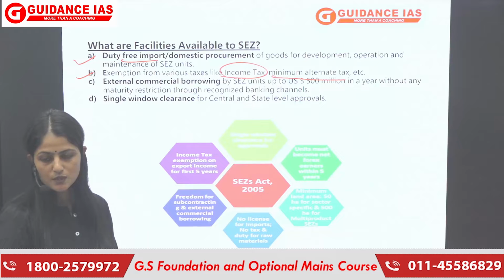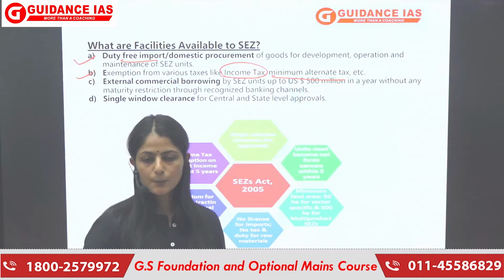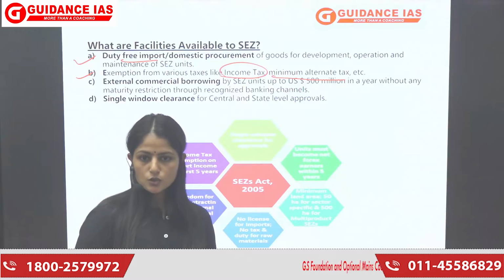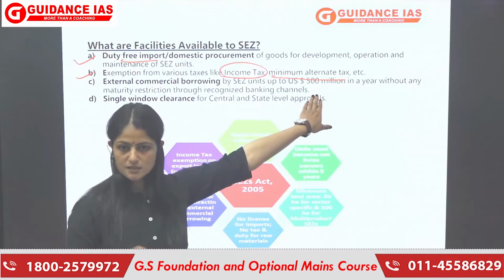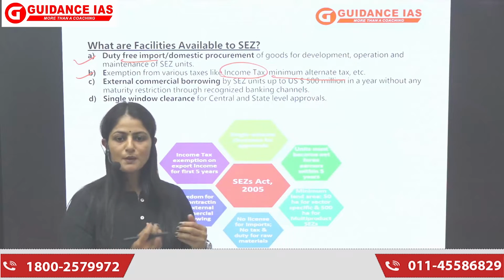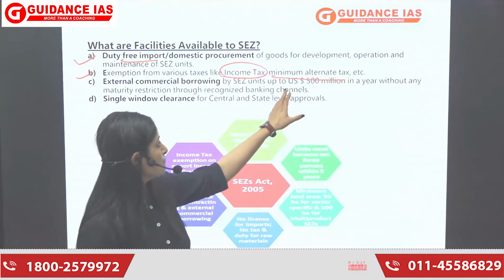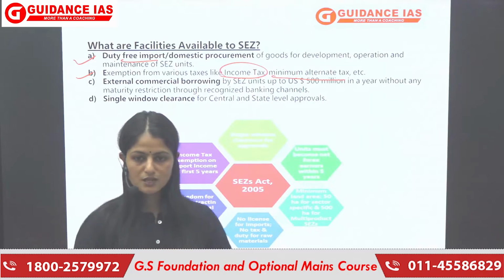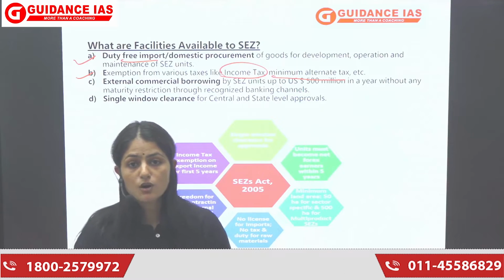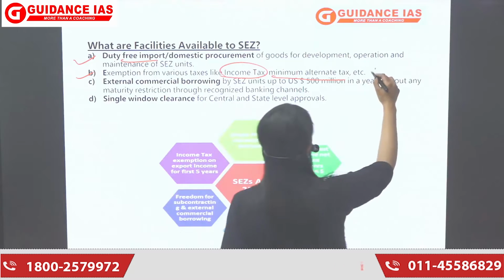Minimum alternate tax, we all know that if there is a company which has a substantial income, this minimum alternate tax says that that particular company needs to pay a certain minimum tax to the government, right? So this is basically for those companies who are trying to avoid the taxation system. Minimum alternate tax, we also call it MAT.